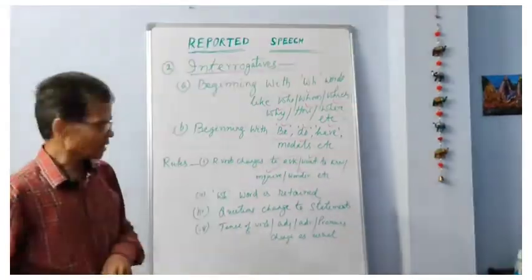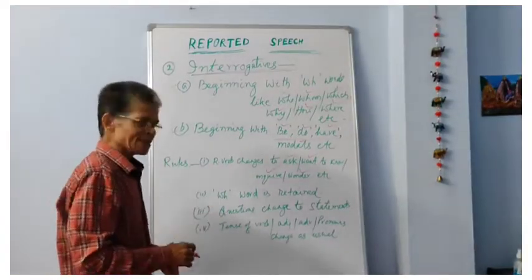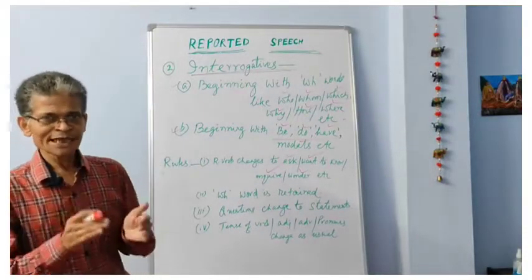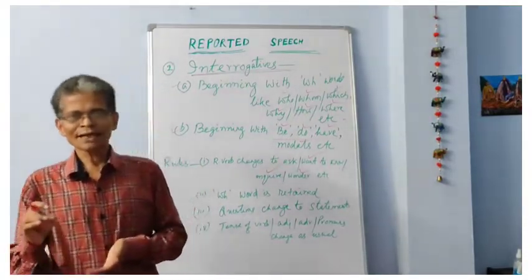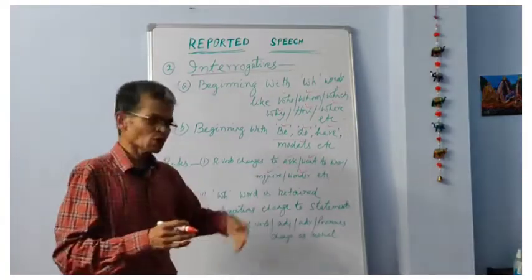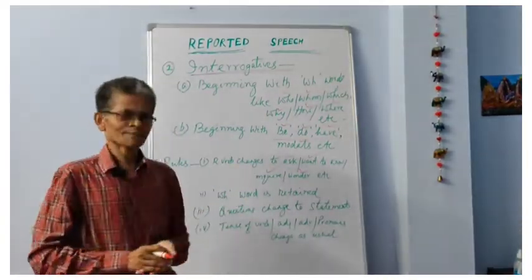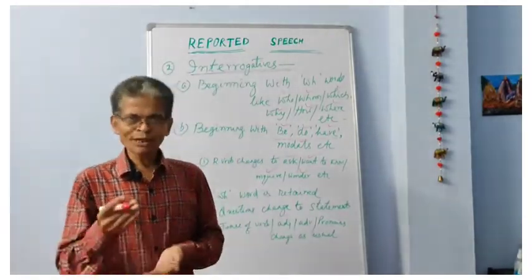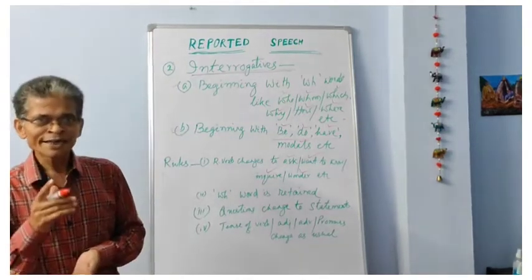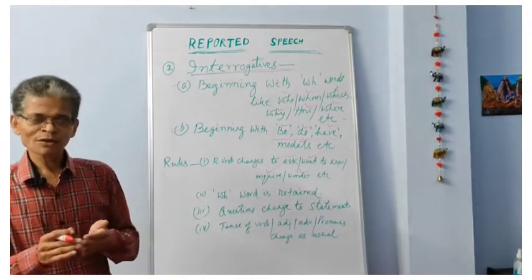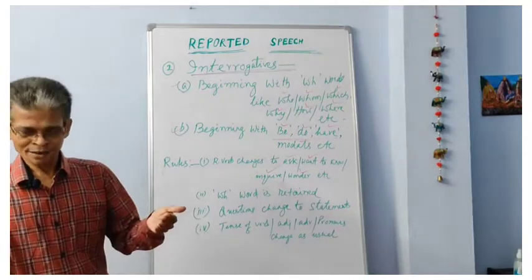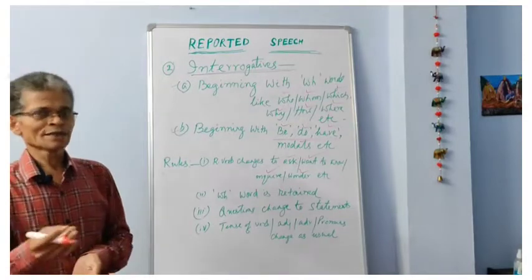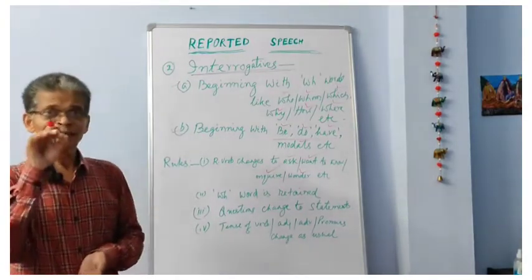Now the second rule concerns the WH word. First of all, we change the reporting verb from said or told to ask, inquire, investigate, want to know, wonder, etc. The second rule: when the question begins with a WH word, an interrogative word, we have to rewrite that WH word, whether it is a linking word like a conjunction, or a subject. That WH word must be retained.